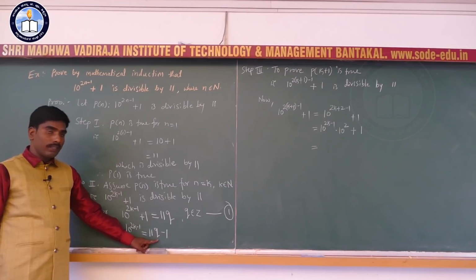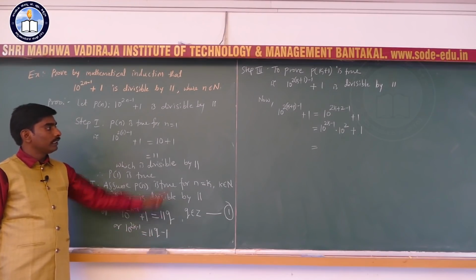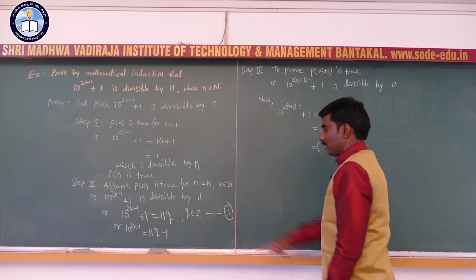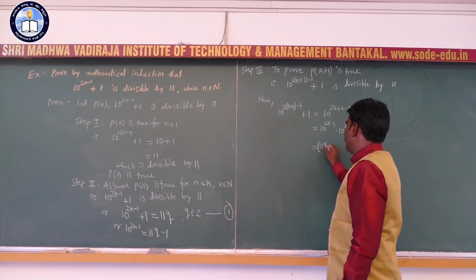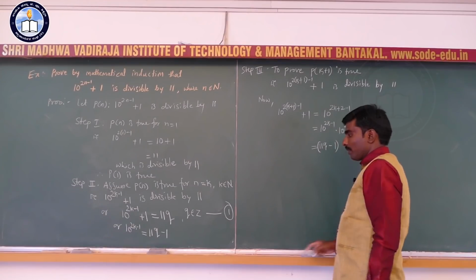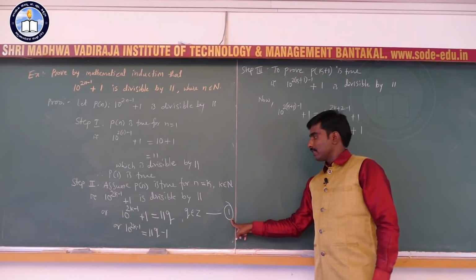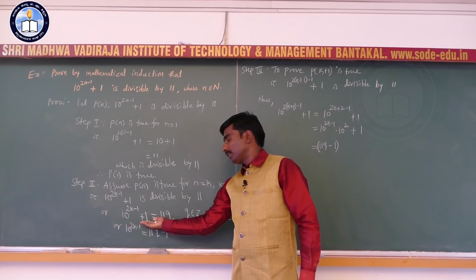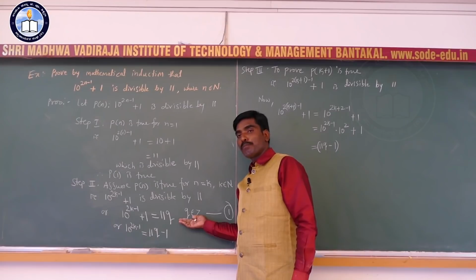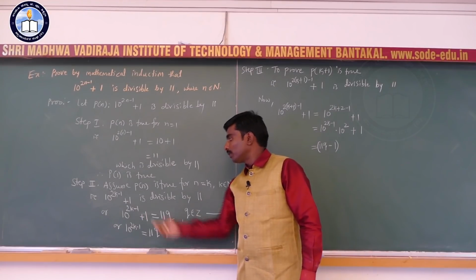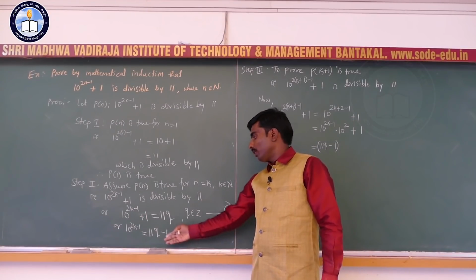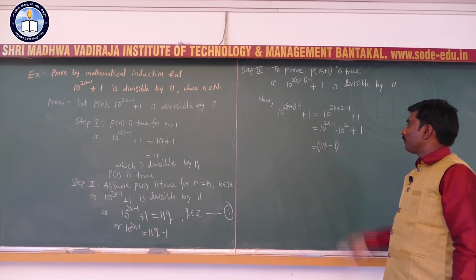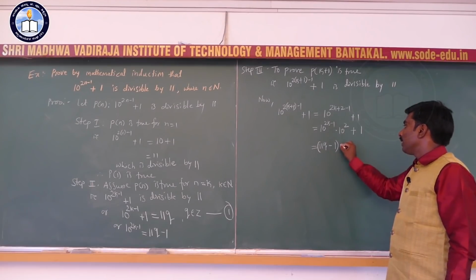Use this in that. 10 to the power 2k minus 1 is 11q minus 1, from equation 1. If you shift this plus 1 to the RHS, then you will get 10 to the power 2k minus 1 is equal to 11q minus 1. So, therefore, 10 to the power 2k minus 1 is 11q minus 1 into what?